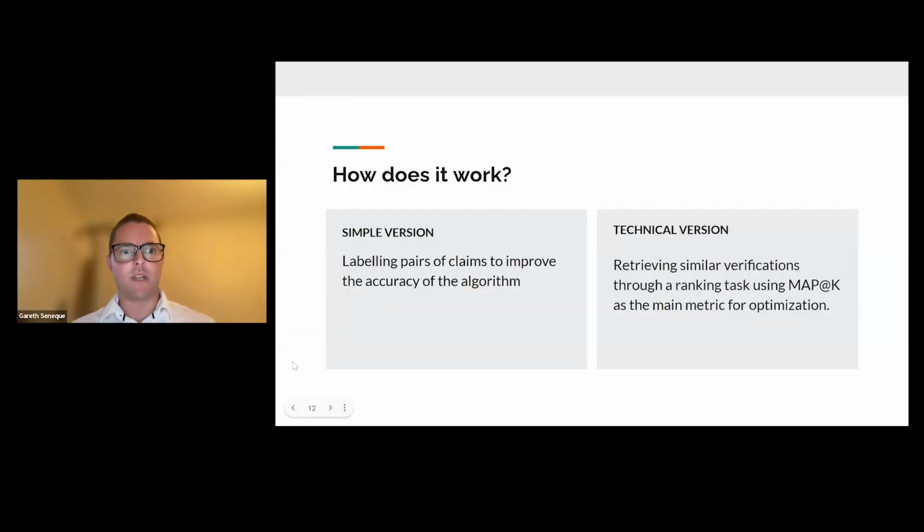Great, thanks, Irene. So yeah, I'm Gareth. I'll talk a little bit about the technical components of our system. So what's the simple version? Well, really, this has been about the labeling of claims and verification pairs to improve the accuracy of our model outputs. From a technical perspective, we've been ranking similar claims and verifications using mean average precision as the main optimization metric. The next slide, please.